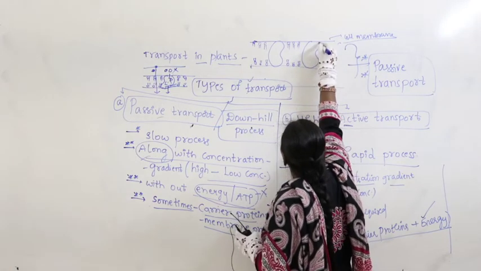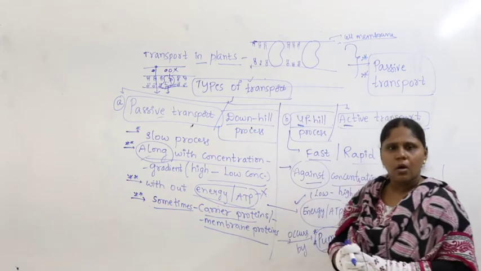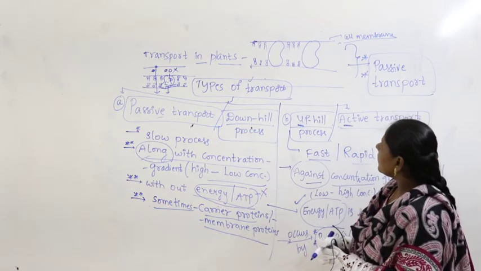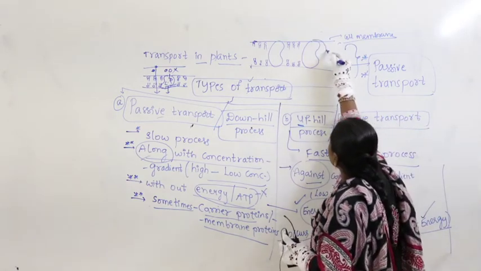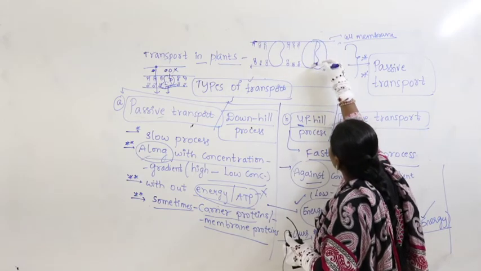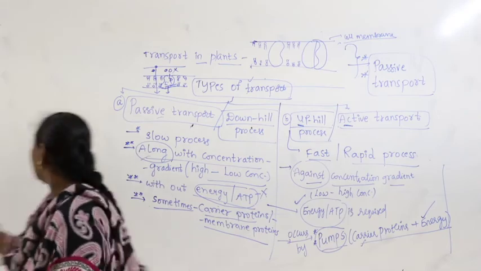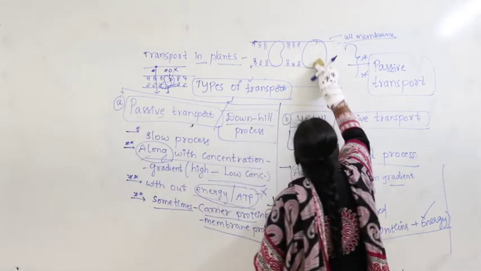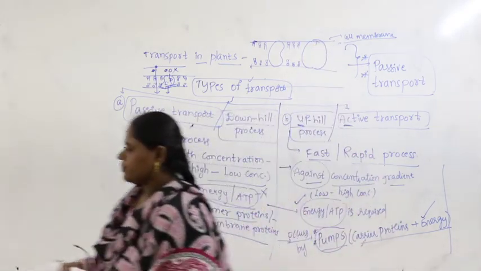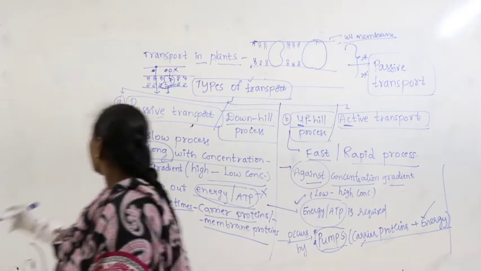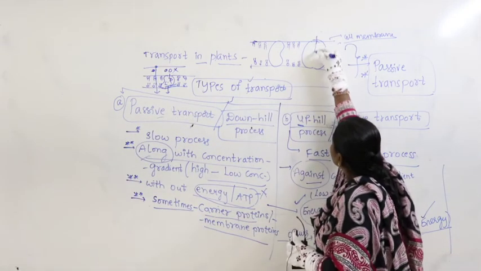Again carrier proteins. Sometimes the carrier protein also occurs like this, and it also occurs like this.